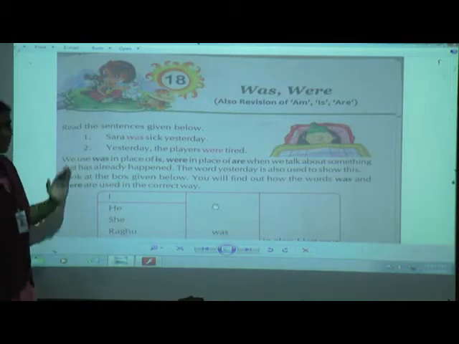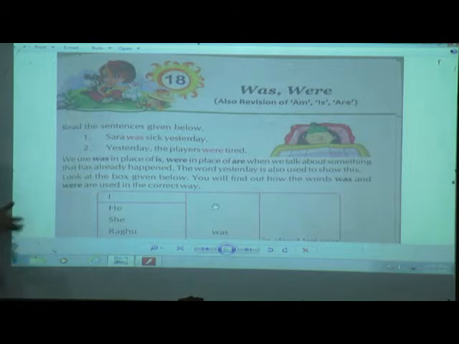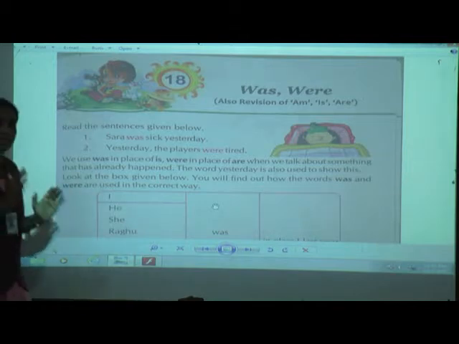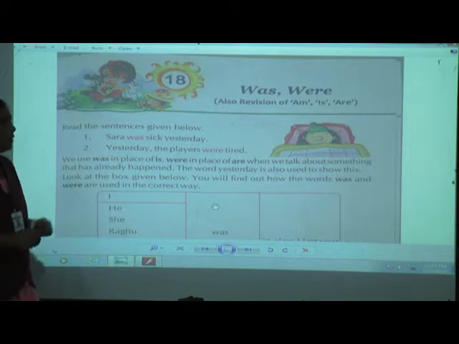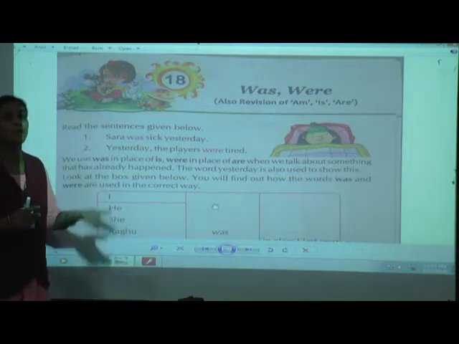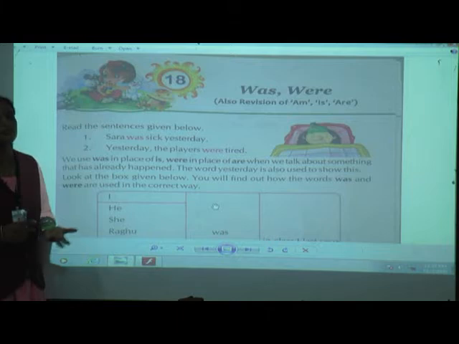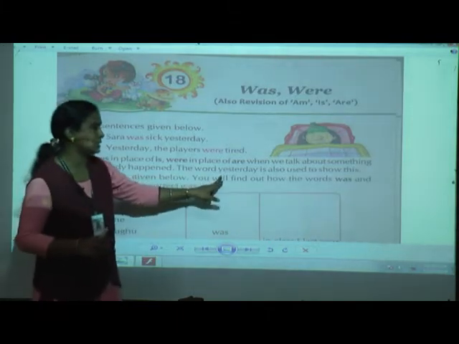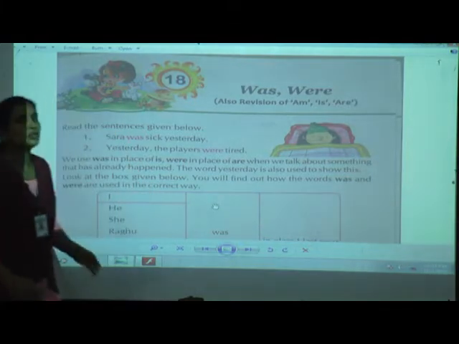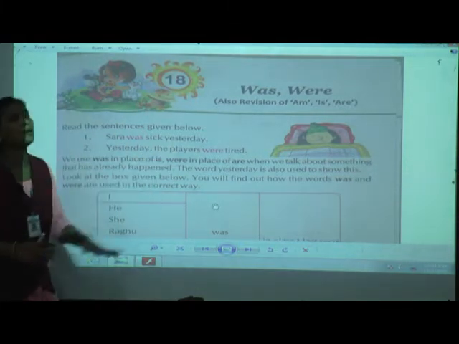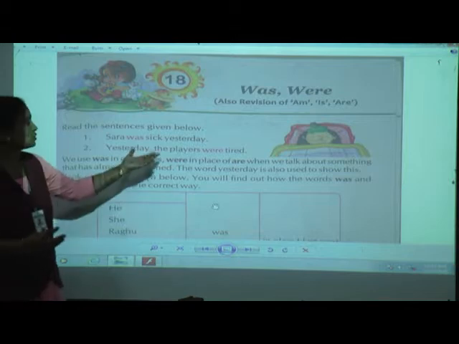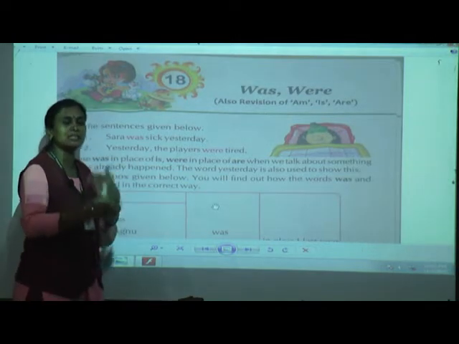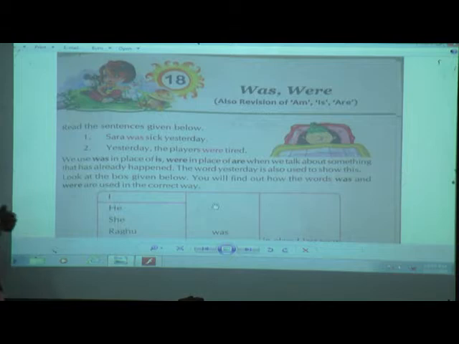See children, was and were, when do we use was and were? When we are talking about something that has already happened, that is happened in the past, maybe 1 month before, maybe last year, last month, last week, last Monday. Okay, the word yesterday is also used to show this. So some of the words, not only yesterday, but as I said now, those words are used to show that these things have happened in the past or already happened.